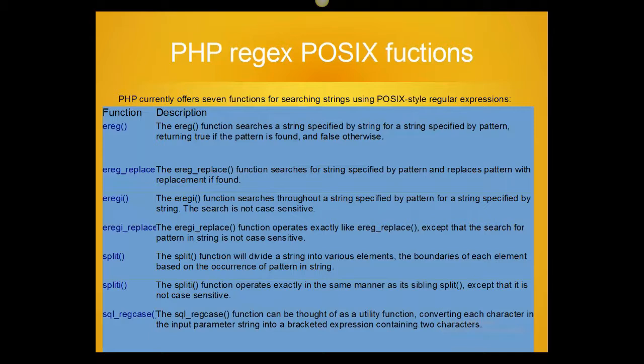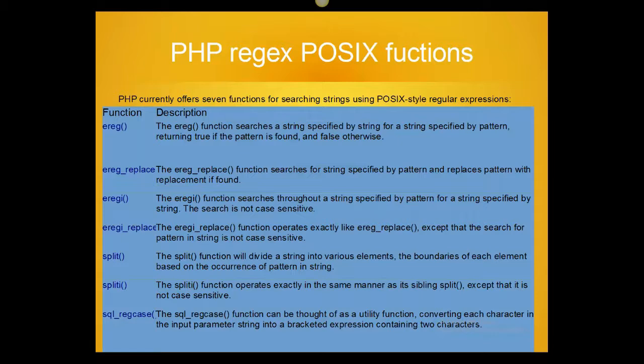Okay. The first function was ereg, and now the third function is eregi. There is a little difference between ereg and eregi. What is the difference between these two? The eregi function searches throughout a string specified by a pattern for a string specified by string. The search is not case sensitive. That is the difference. In this function, search is case insensitive. If we use ereg, it means it's case sensitive.